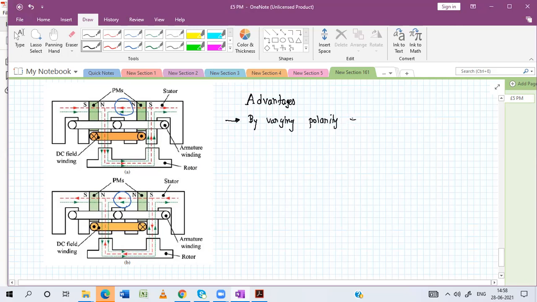So we can say that by varying the polarity and magnitude of the DC field current, the air gap flux density can be easily controlled.